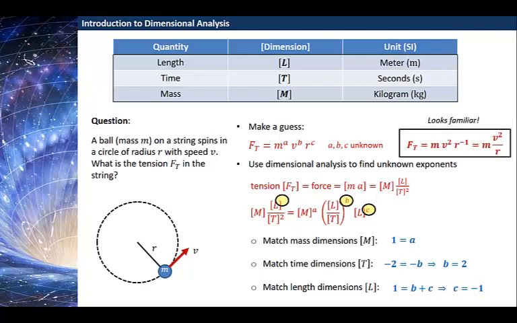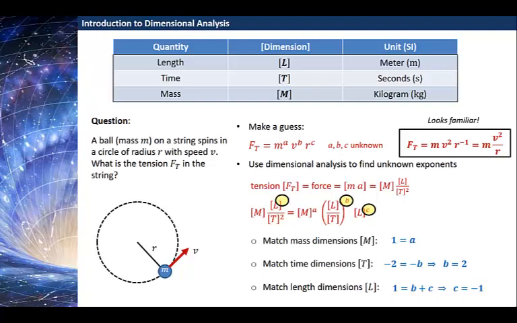Putting all that together, a is equal to 1, b is equal to 2, and c is equal to minus 1, so I get mv squared r to the minus 1, or mv squared over r. Hey, that looks familiar. That looks like something we've seen in circular motion before, except now we didn't have to do the work to derive it. We just used dimensional analysis and came to it right away.